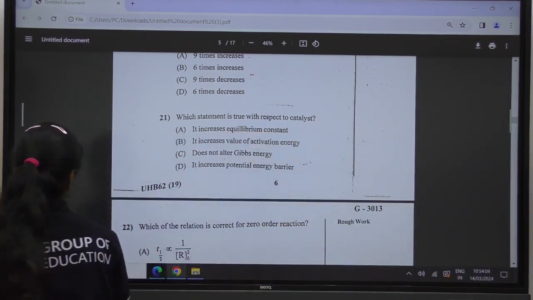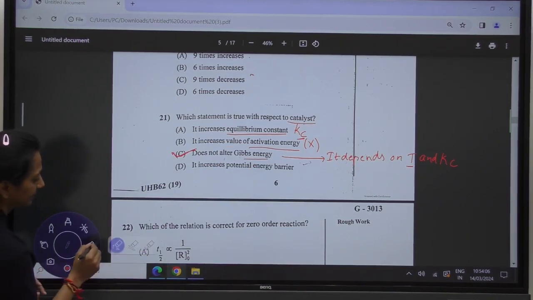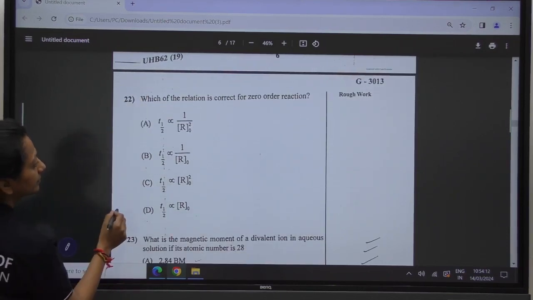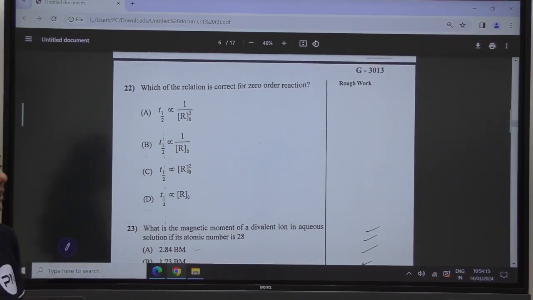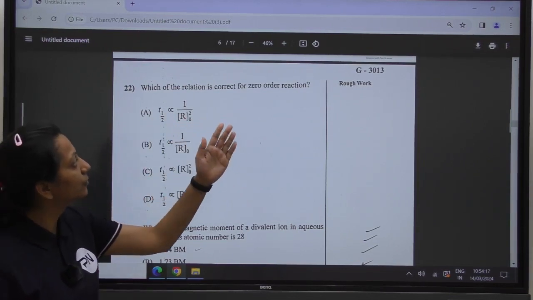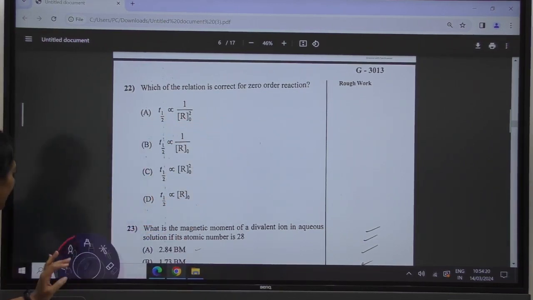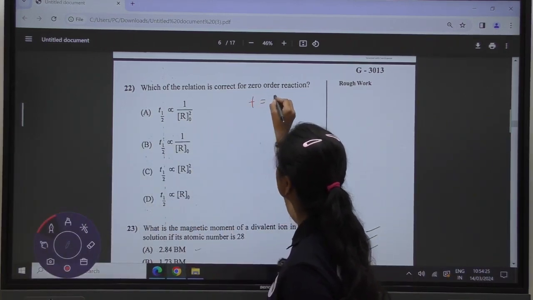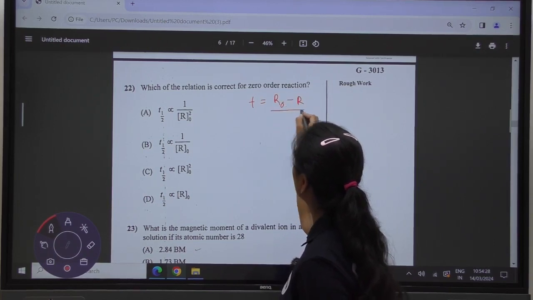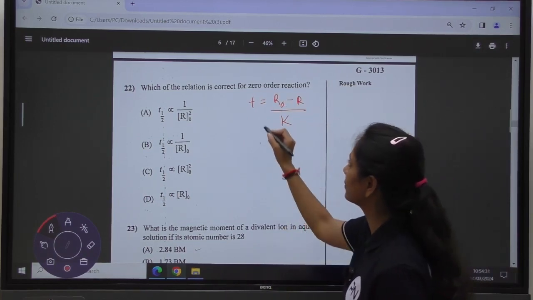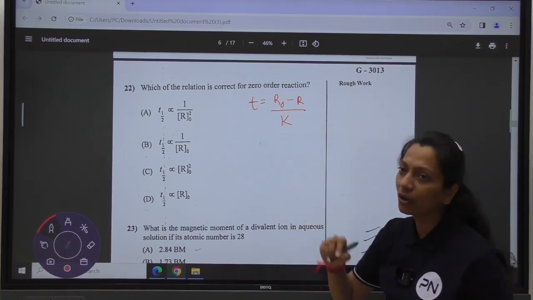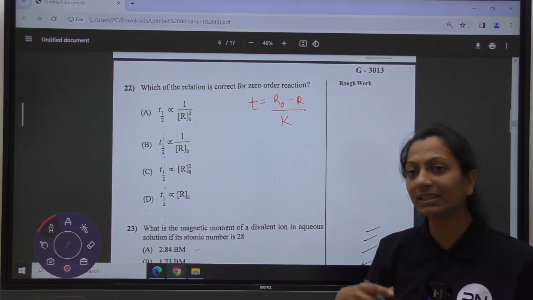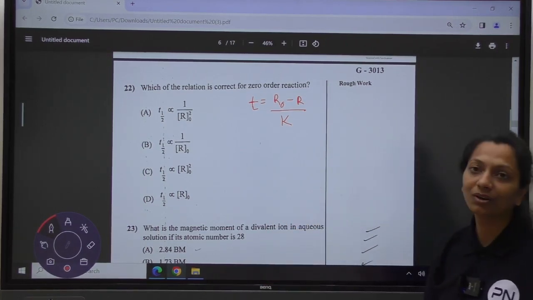Moving towards the next question. Okay, question number 22 is there. Which of the relations is correct for a zero order reaction? First of all, we will write the equation for the zero order reaction. We know that t is equal to R naught minus R upon k is the equation for your zero order reaction, where R naught is your initial concentration, R is the concentration remaining after time t, and k is your rate constant.